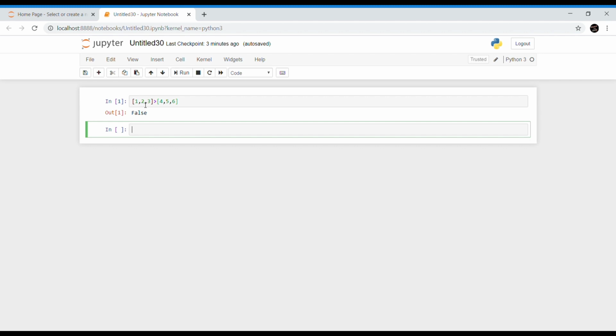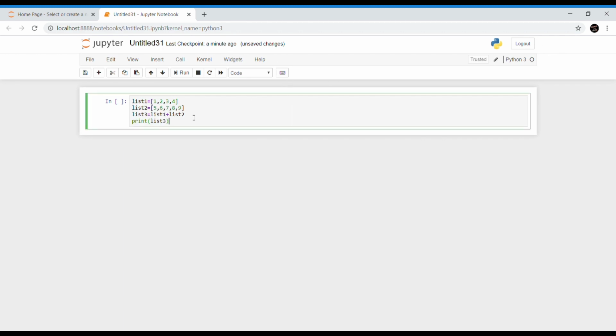So now look at this example. 1 is obviously lesser than 4, so our condition fails, so our output is false. So while comparing the first elements of list 1 and list 2, if it results in false, then it will not compare the rest of the elements and it will directly print false. If it is equal, then it will move on to the next element and start comparing. So it goes on like that.